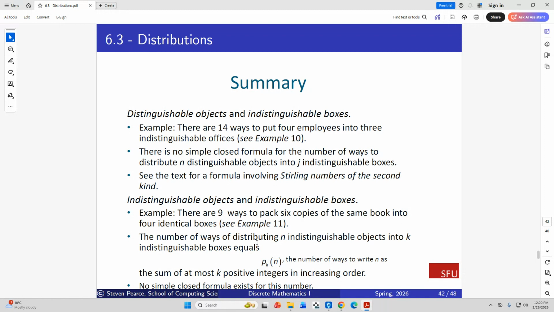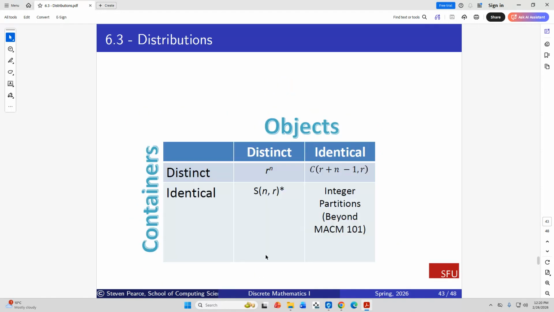The number of ways of distributing indistinguishable objects into k indistinguishable boxes. Okay, so that is indistinguishable and indistinguishable, and we won't cover that. We can't do it, so we leave that one blank right here. That's what we just talked about: identical into identical.